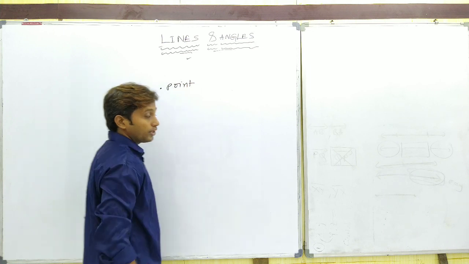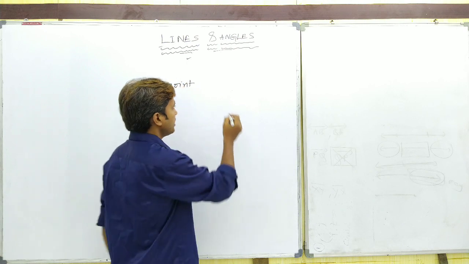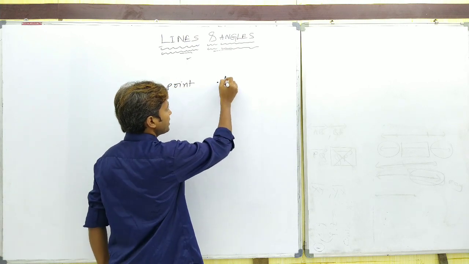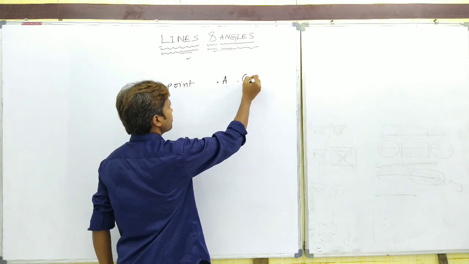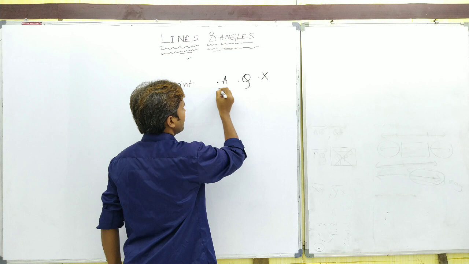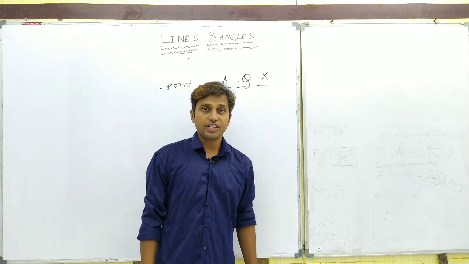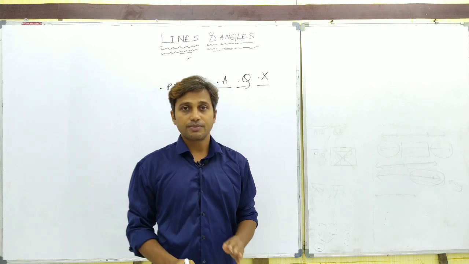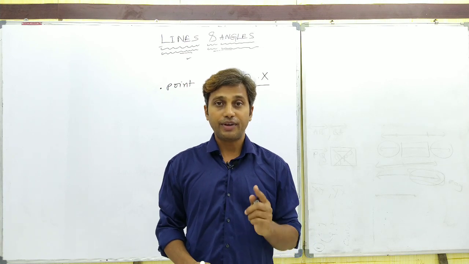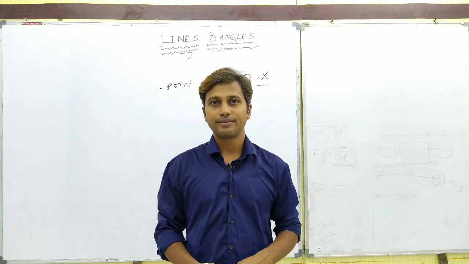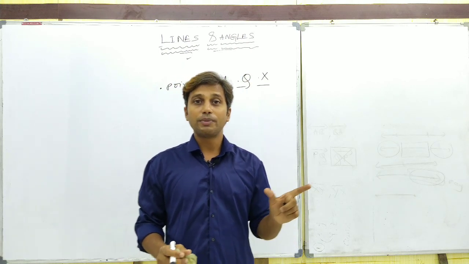Now tell me, how to represent a point, how to name a point. For naming a point we use English capital letters, like point A, or this is Q, or this is X. Like this we represent the points. And what is the definition of a point? According to geometrical terms, a point is an undefined term. In geometrical terminology, defined terms are there and undefined terms are also there, in Euclidean geometric terminology.